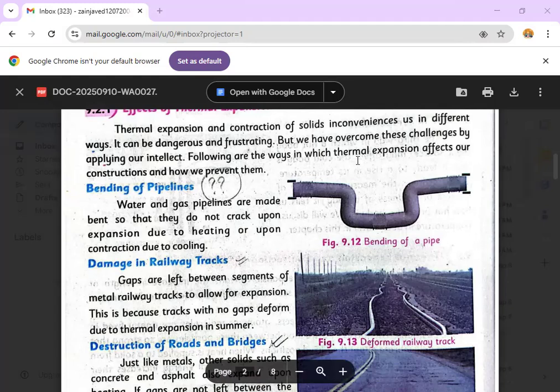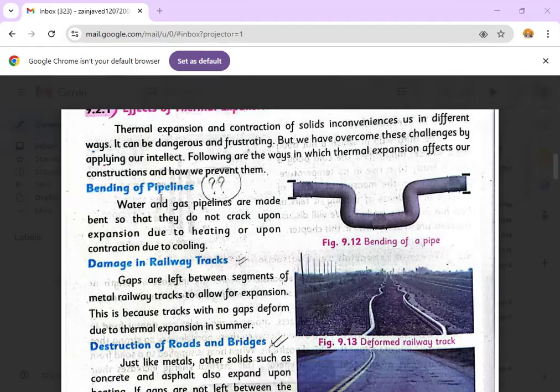So first of all, the thermal expansion affects our construction, the pipelines. You have seen that whenever water or gas pipelines are made, they are never made in a straight path, but from some point they have a bend. They contain a bend in between their way. So the bending of pipe is necessary. Why is it necessary? Because you know that the pipe is made up of solid.